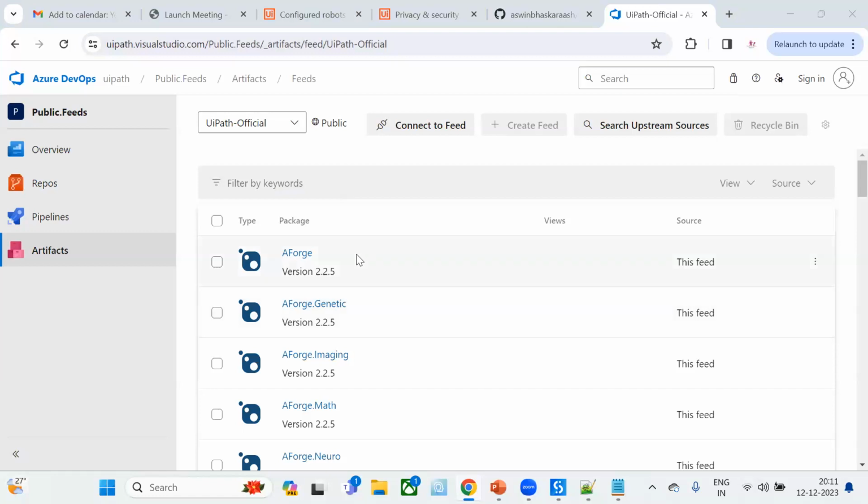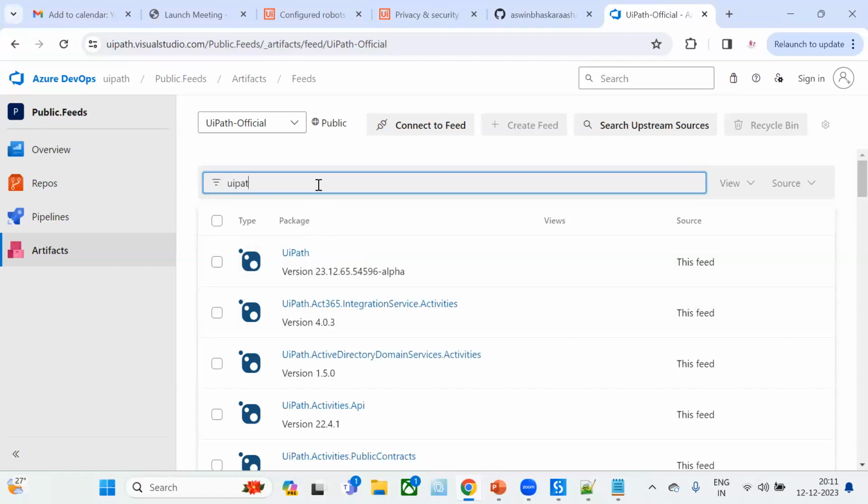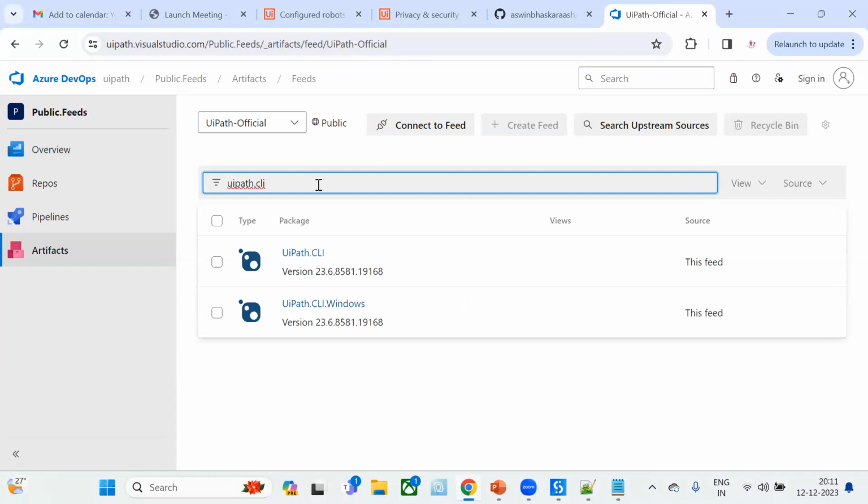If you want to download the UiPath CLI, just type UiPath in the filter, UiPath.cli, and it will be displayed here. Currently, you can see two CLI files available. One is UiPath.cli. Next one is UiPath CLI Windows.